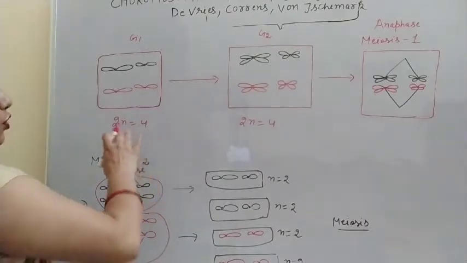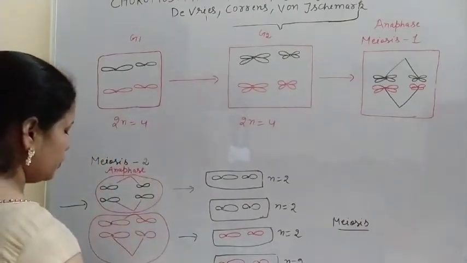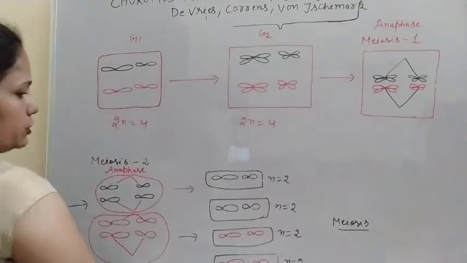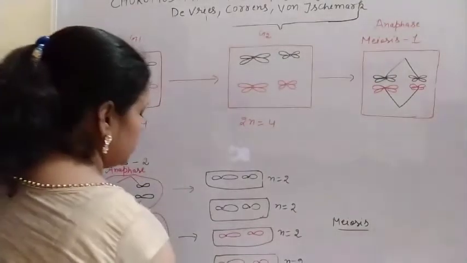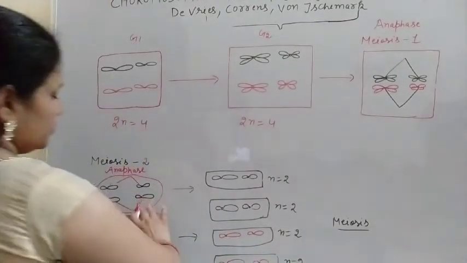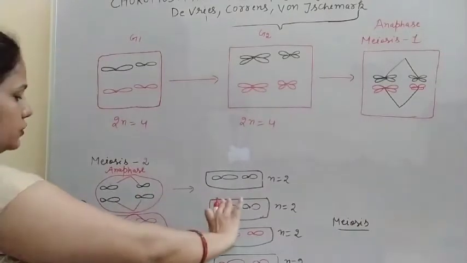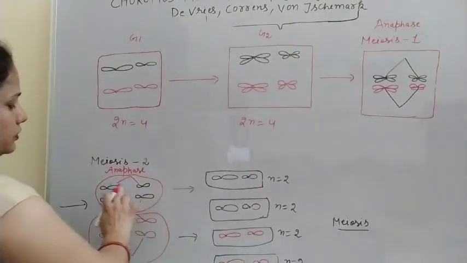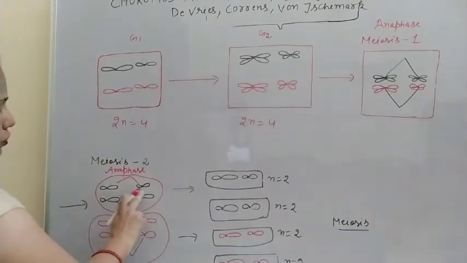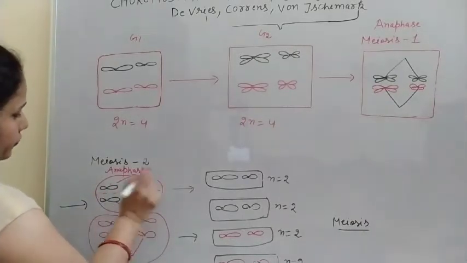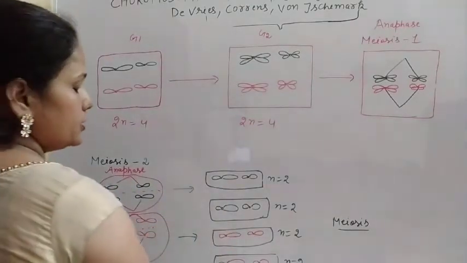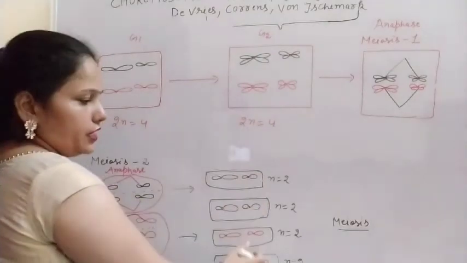So now from one cell, firstly there is the formation of two cells, and then the formation of the gametes, or we can say the 4 cells. Again the equational division takes place, and this first cell divides into 2 like this after the anaphase, and this also divides into 2. So there is the formation of 4 gametes.